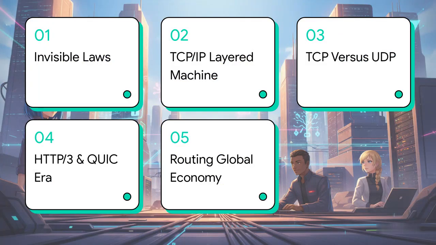First, we'll cover the internet's invisible laws. Second, the TCP/IP layered machine. Third, transport, TCP versus UDP. Fourth, HTTP/3 and the QUIC era. And finally, number 5, routing the global economy.